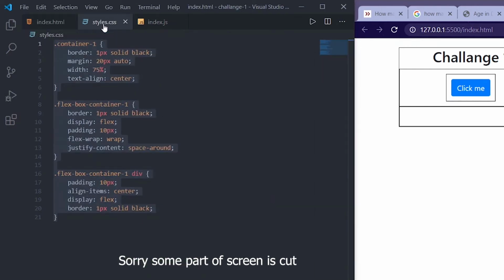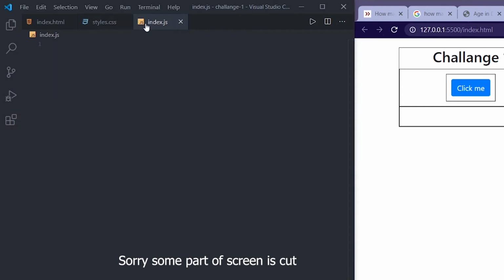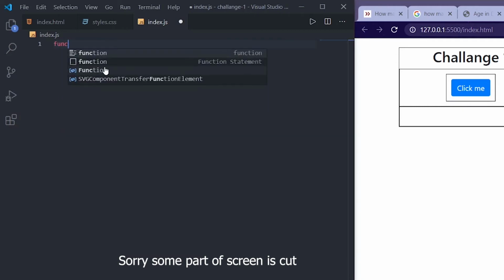This is the HTML, this is the styling, and now the main part of this is JavaScript. So let us go with the JavaScript. What I am doing is, I will create a function here. If you have gone through any other programming language, you might know what a function is. So I am just going to show you the syntax of this JavaScript. So first you need to write function when you are creating a function, and you need to give this the name age in days.